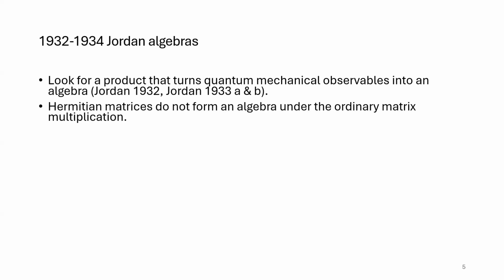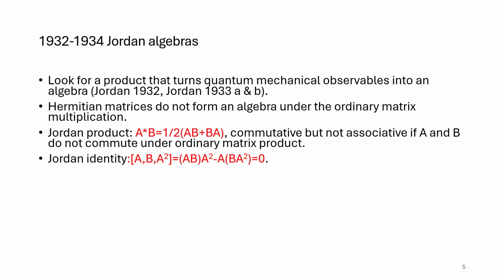And in this way, he noticed that the ordinary matrix or operator product does not lead to an algebra for Hermitian matrices or self-adjoint operators. They do not close under this product. So the product of two Hermitian matrices is a Hermitian matrix only if both matrices commute, which is trivial for quantum theories. And if they do not commute, you don't get a Hermitian matrix.